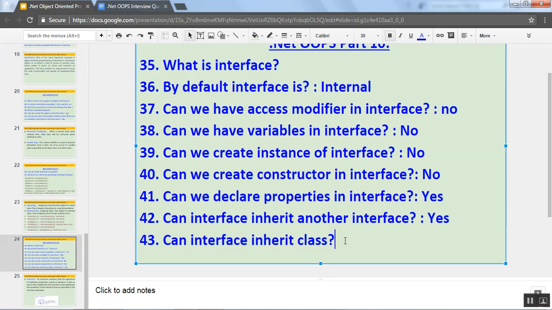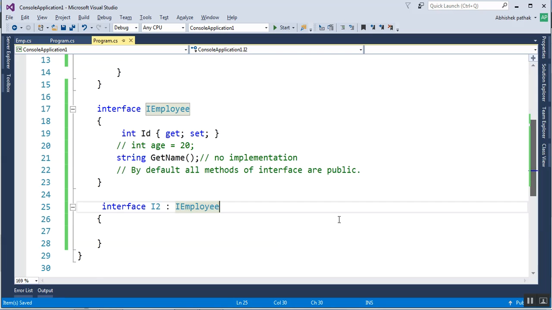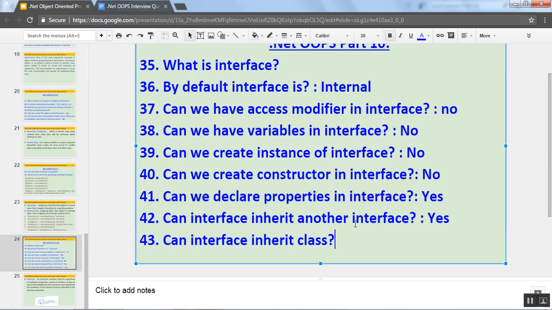Can interface inherit class? Now we have seen that one interface can inherit another interface. Now if I have one class, suppose EMP, can we inherit the class in interface? It is giving me compile time error: the type EMP in interface list is not an interface. So the answer is no.